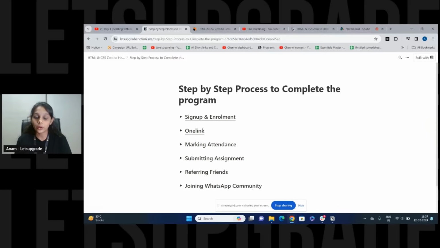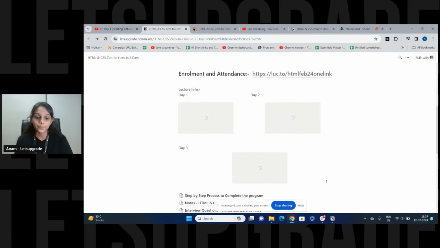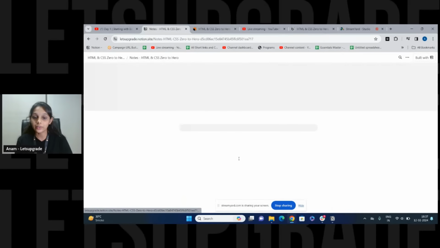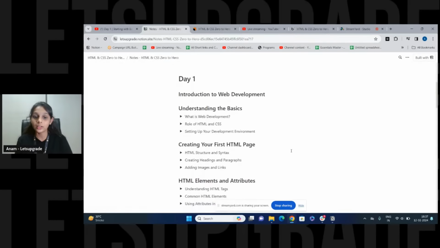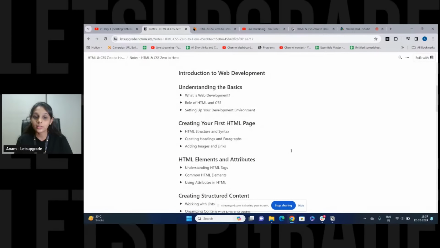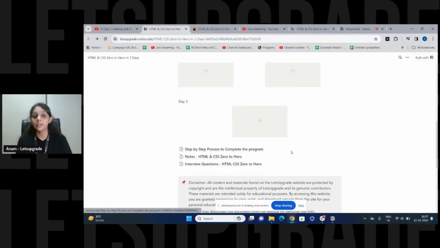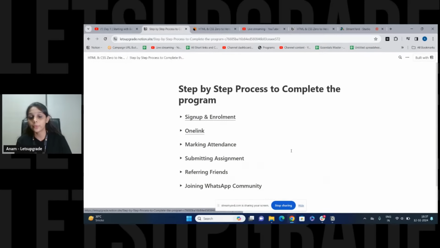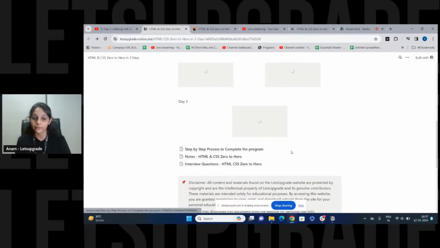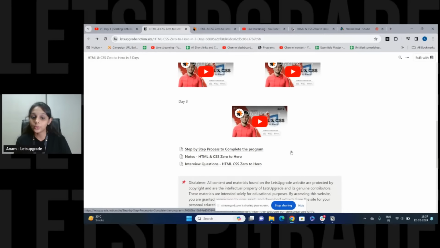And this is a notes page, whatever sir teaches you is stored here. You can save this link for future reference, but you cannot download this PDF, so save the link somewhere.